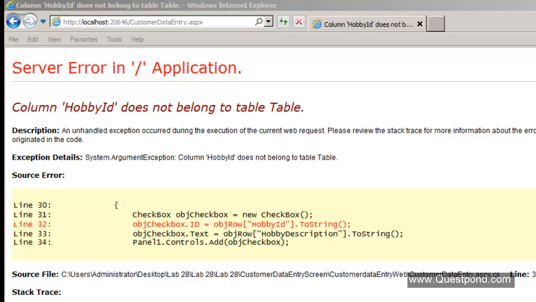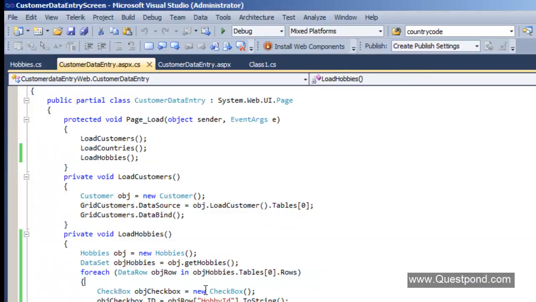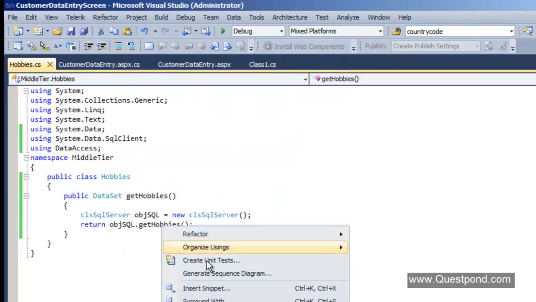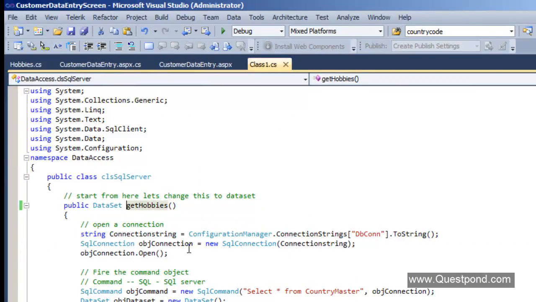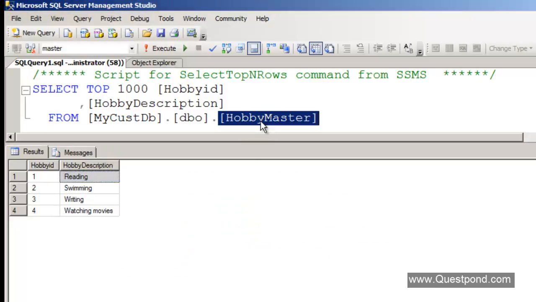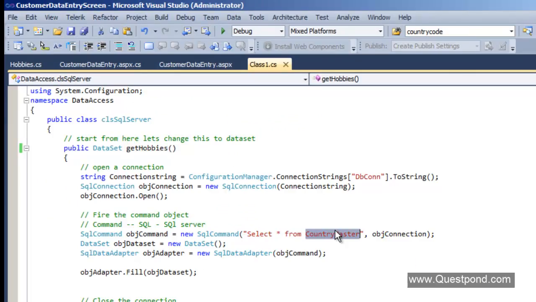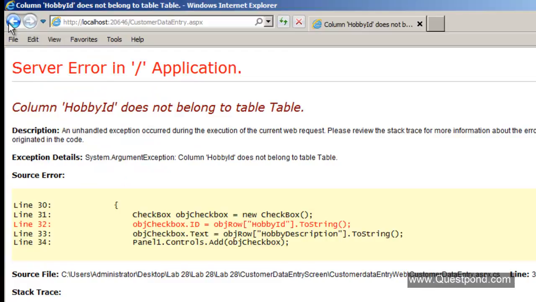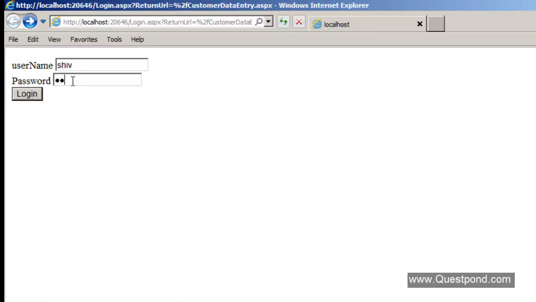There are some errors there, and this error is because we have done some blind copy paste here. So let's go ahead and fix that. If you remember right, in our get hobbies function here, we copy pasted the code, but we did not change the table name here, right? So this get hobby should actually call the table hobby master, right? So I'm going to go and change this to hobby master, right? Let me again go and build this. I hope now there shouldn't be any errors, right? Wrong password.